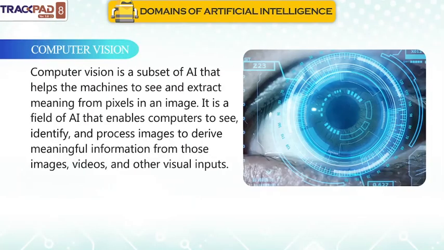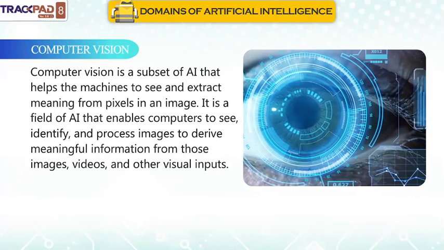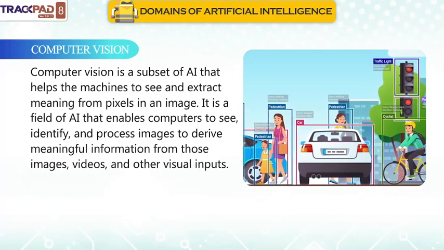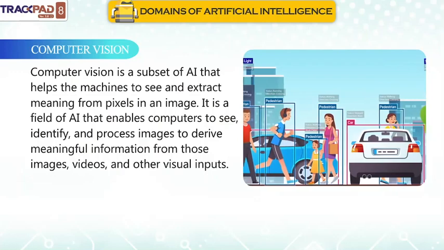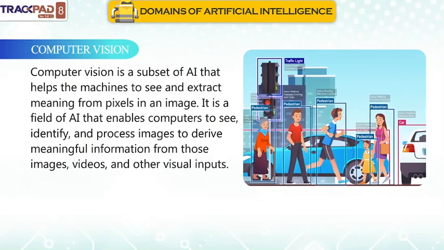Computer vision. Computer vision is a subset of AI that helps the machine to see and extract meaning from pixels in an image. It is a field of AI that enables computers to see, identify, and process images to derive meaningful information from those images, videos, and other visual inputs.